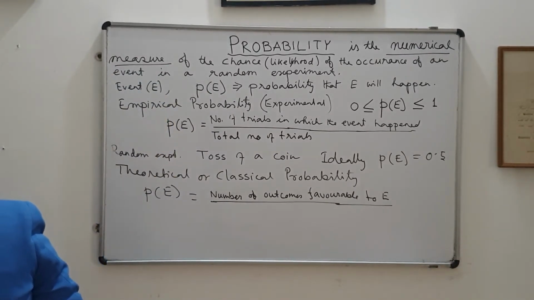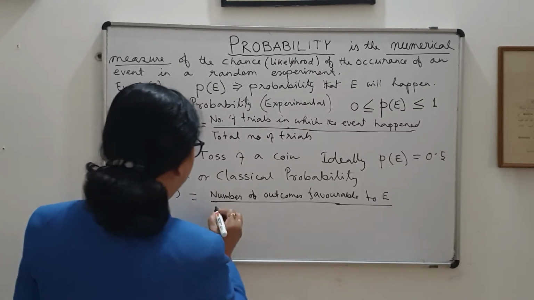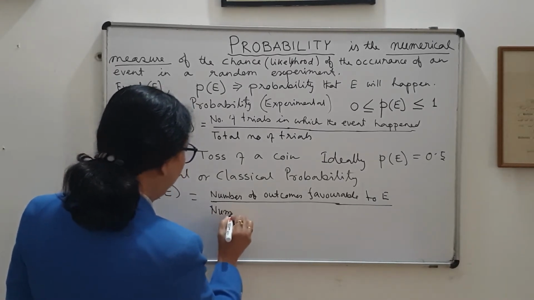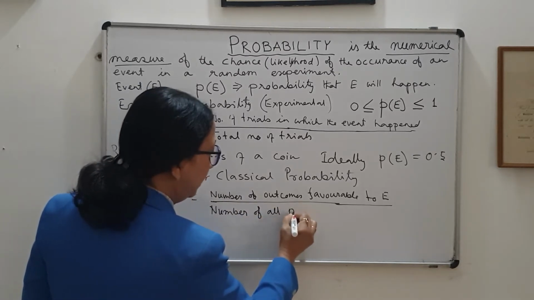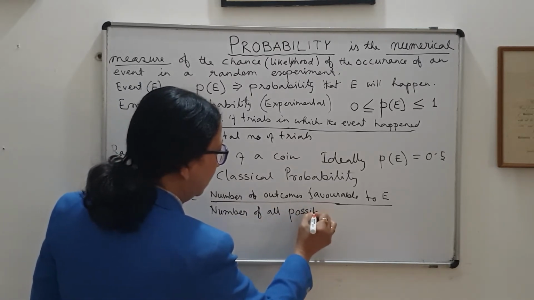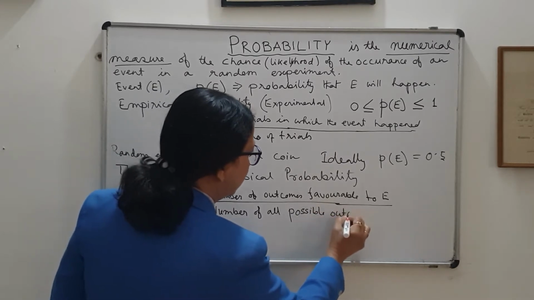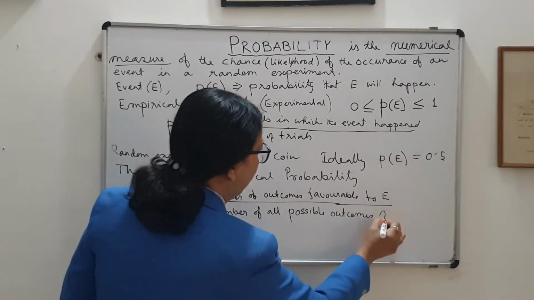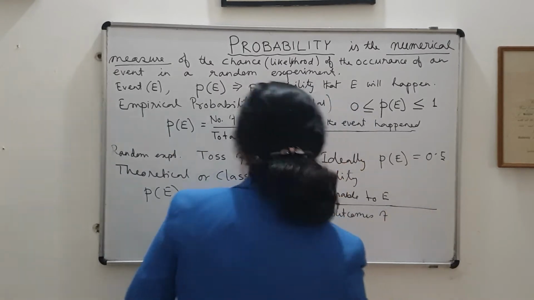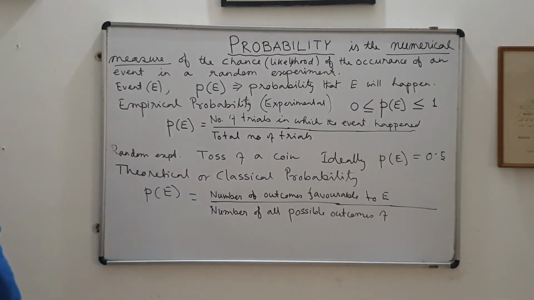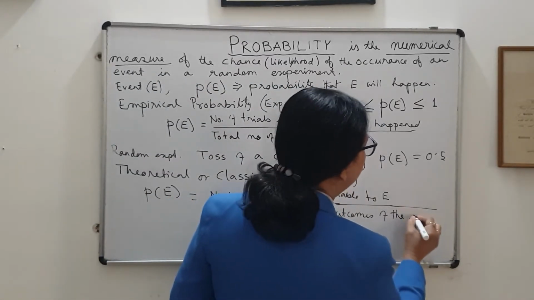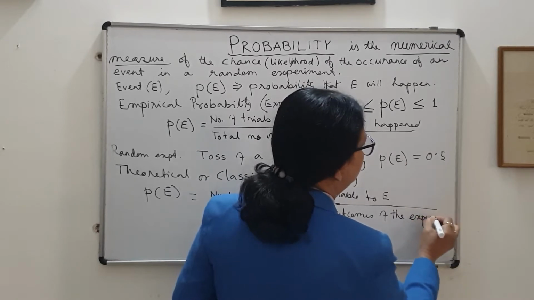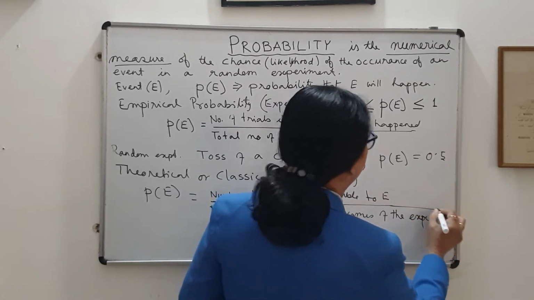Okay, the number of all possible outcomes of the random experiment, or let me write it simply, the experiment. Number of all possible outcomes of the experiments. Here experiments mean the random experiments.